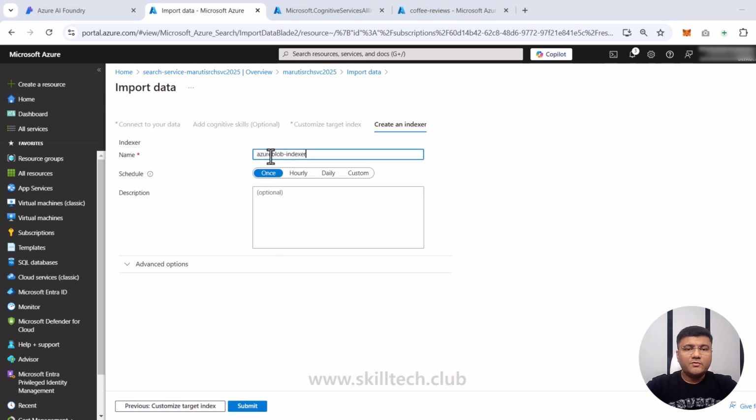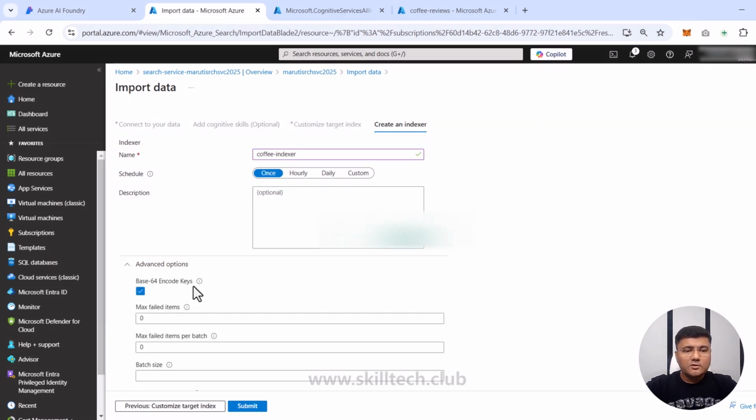As usual, the name of the indexer will be coffee indexer. I want to schedule this indexer once only. Now, suppose you have data which is continuously flowing in, and you have to rerun the indexer with a specific schedule, then you can decide on a schedule, whether you want hourly, daily, or some kind of custom schedule. I do not want any schedule because I'm not going to have continuously flowing data in this ingestion cycle. So I'm okay with once.